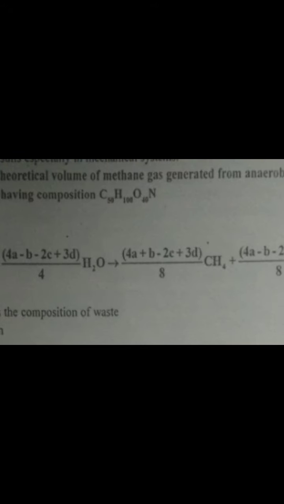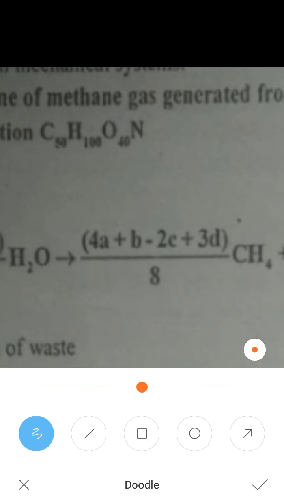So what you have to do is look at what they have given in the question. Here they have given C50, H100 and O40. For N there is nothing given, so you have to take N as 1. If nothing is there, then you assume it as 1. You have to take it as a constant.